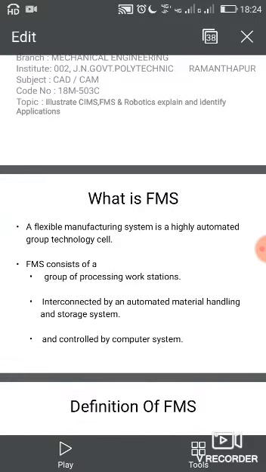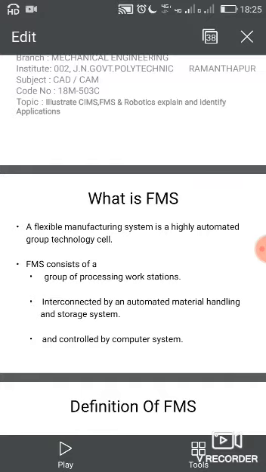A flexible manufacturing system is a highly automated group technology cell. So, it is a flexible automated system with high technology. It consists of a group of processing workstations incorporated by the automated material handling and storage system and controlled by a computer system. So, it is controlled by a single computer.